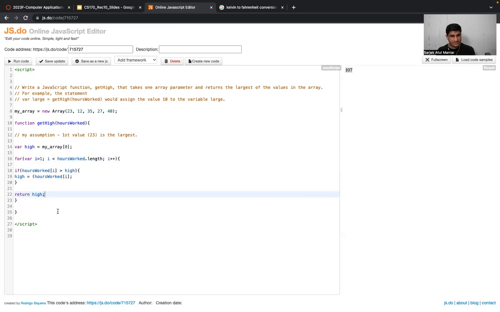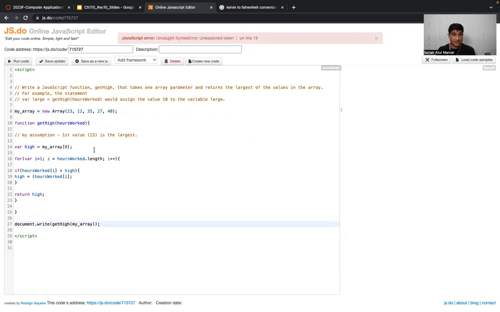Just checking the brackets. Let us check the function, whether it's working properly or not. Get hi. Inside the hi, let me pass the parameter as my array over here, the same stuff, right?